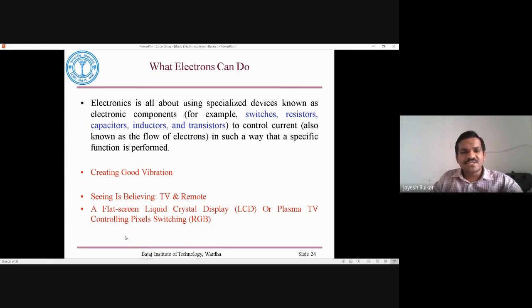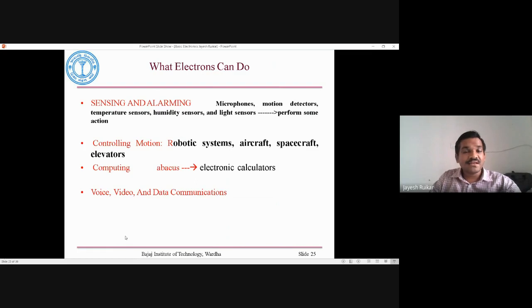Creating a good vibration, seeing is believing, that is the TV remote. And sensing, alarming. What are the controlling motions? Robotic systems, aircraft, spacecraft, elevators, where electronics parts are used. And computing, also voice, video, and data communication. Up to this much we have studied so far.